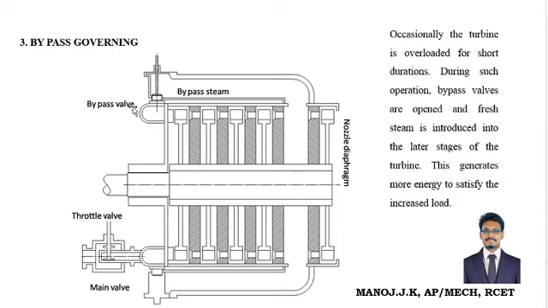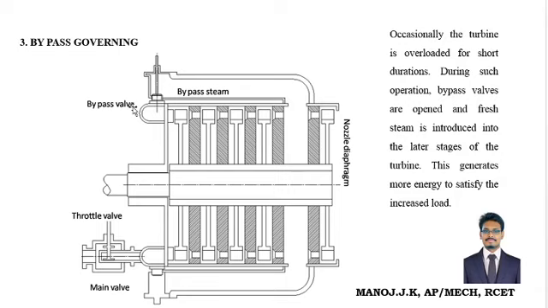Therefore, we are having two different stages: first stage and second stage of the turbine. In the first stage there is a rotor, and in the second stage there is a rotor. Consider rotor number 1 and rotor number 2. So always steam will pass through the first stage and then to the second stage. Suppose it has multiple stages, say 3 stages, then orderly it comes to the first stage, then the second stage, and after that only it goes to the third stage.